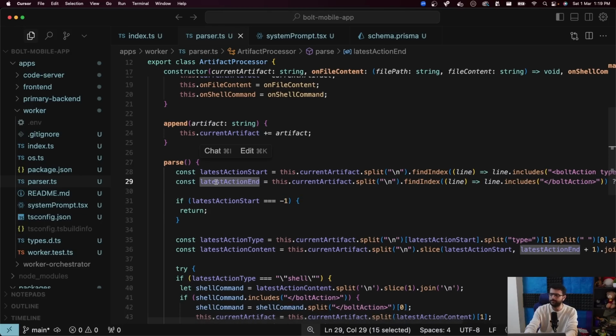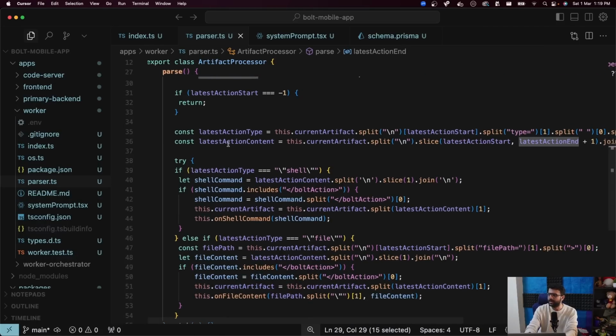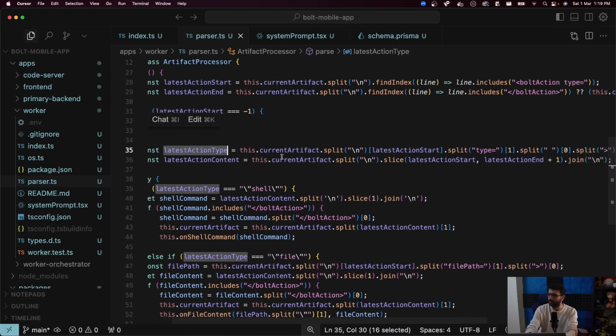I will not process at all. But if the action has started and the action has ended, then I try to get the type. Okay, is this of type shell or is it of type file? How do we do that?